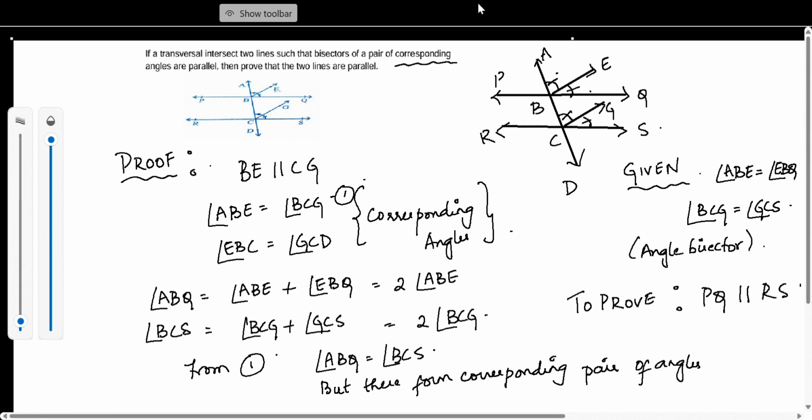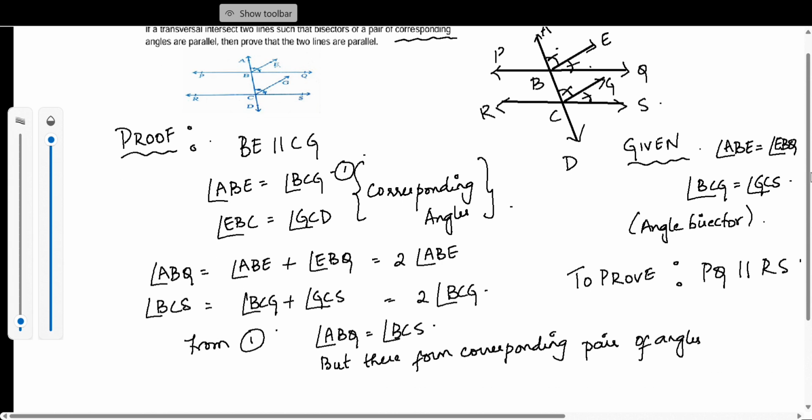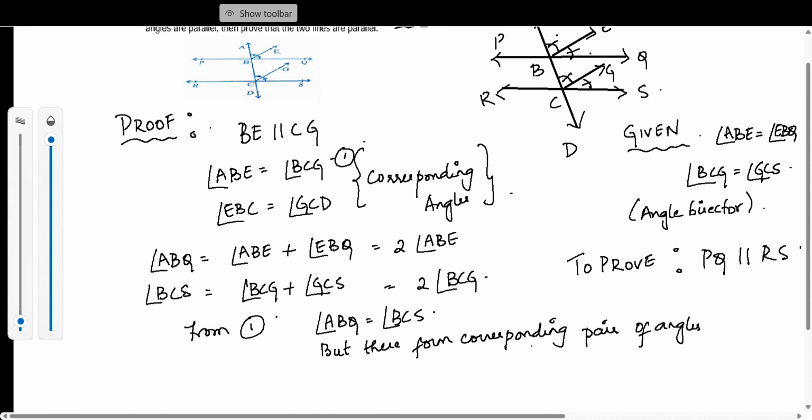So since these two angles, which are a corresponding pair, happen to be equal, by the converse, PQ should be parallel to RS. So hence proved.